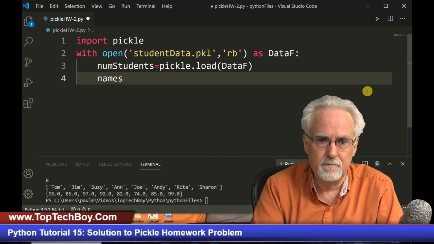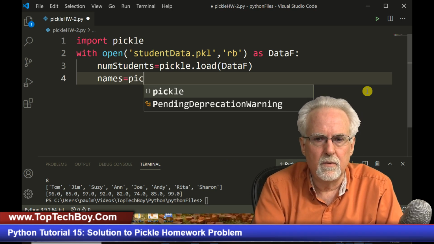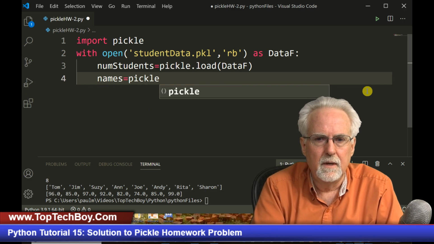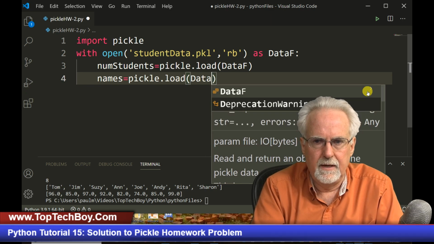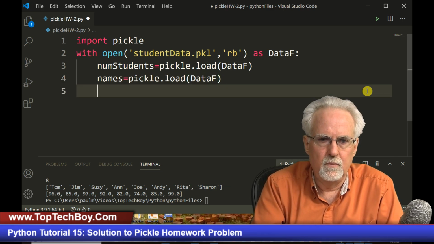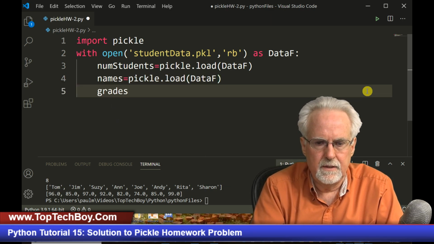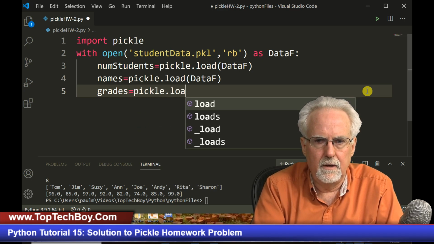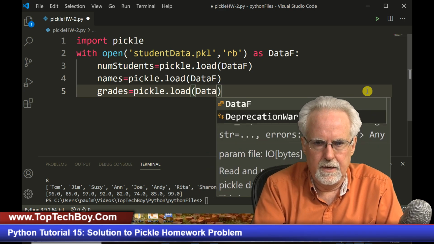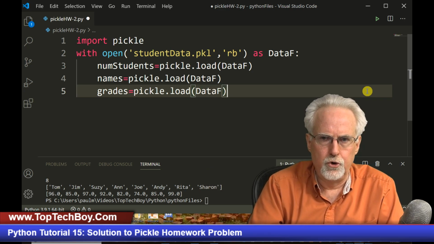You don't have to. You could make it anything that you want it to. So names is going to be equal to pickle dot load dataF, and then we are going to say grades equal pickle dot load dataF.